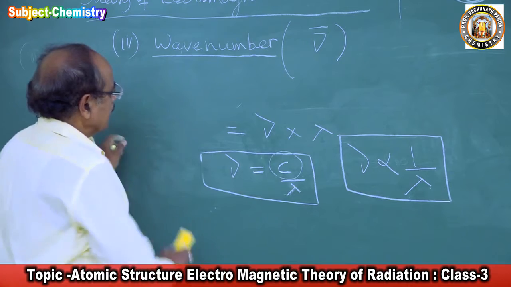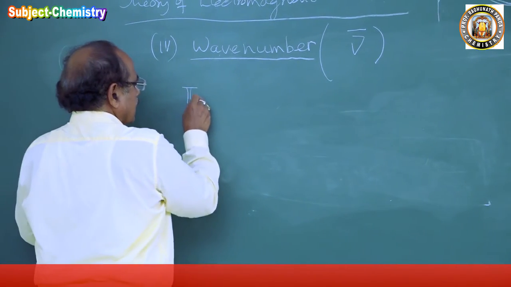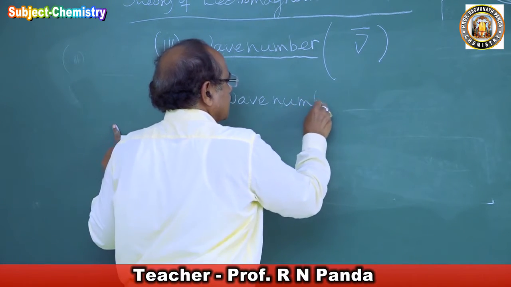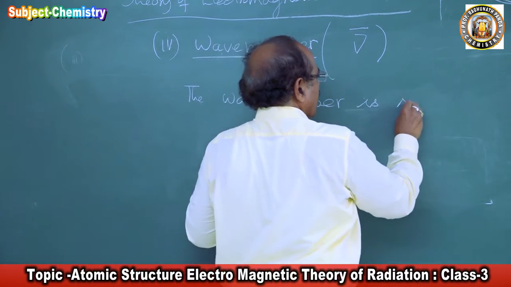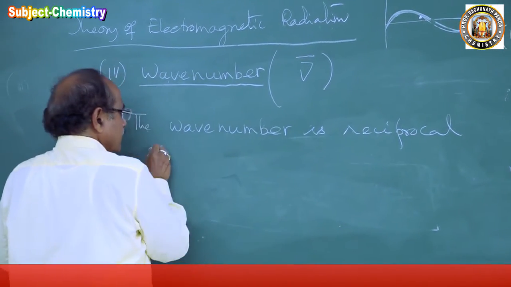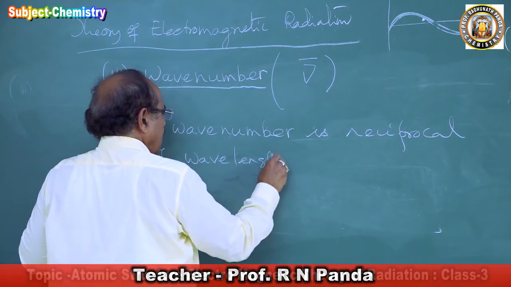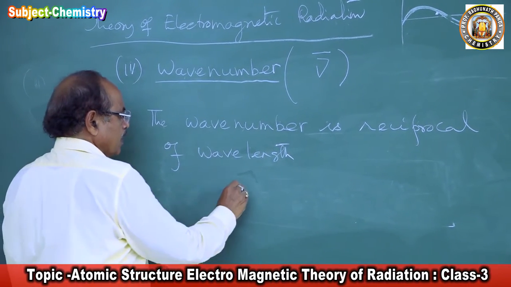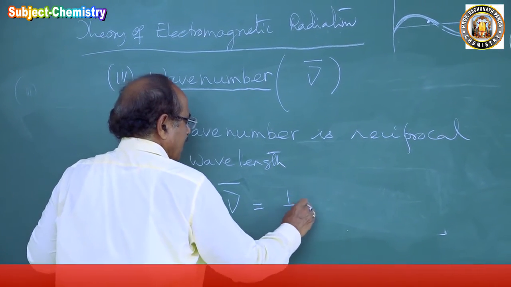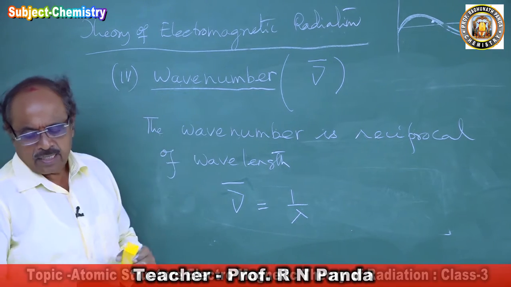So what is wave number? The wave number is the reciprocal of wavelength. So nu bar is equal to 1 by lambda. So now we have learnt the four characteristics.